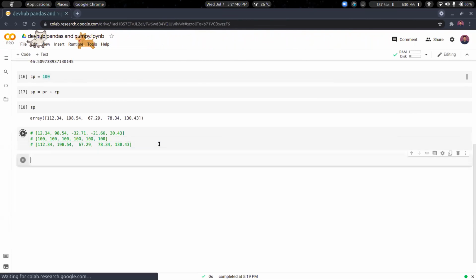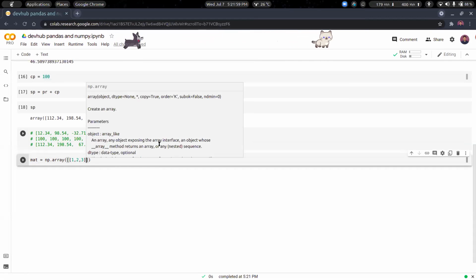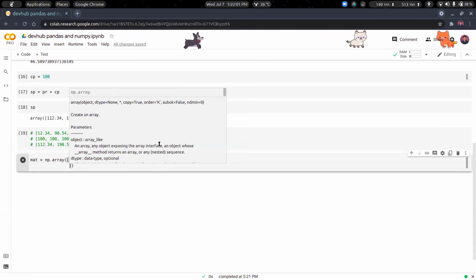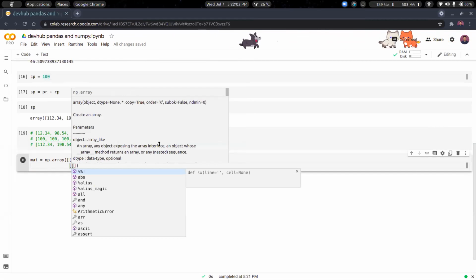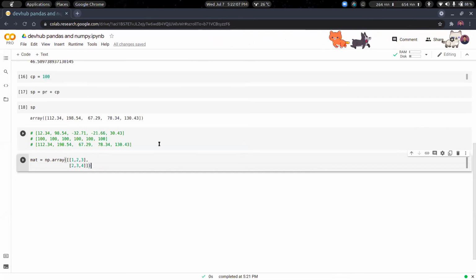Say for example, I'll show another example. Let's say I'm taking just an array arr1 equal to, let's say it's a matrix. I'll just write np.array, right? NumPy broadcasting is when you do any operation with a single value and another is a collection of values. So the single value is being operated with a collection of values. That is NumPy broadcasting.